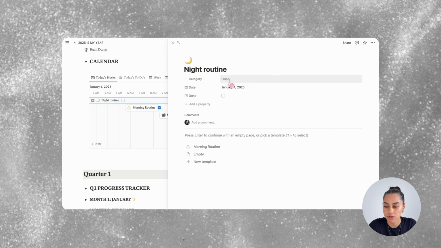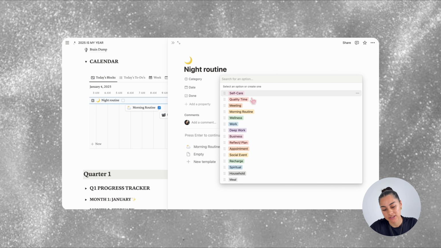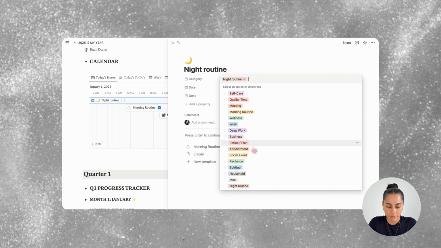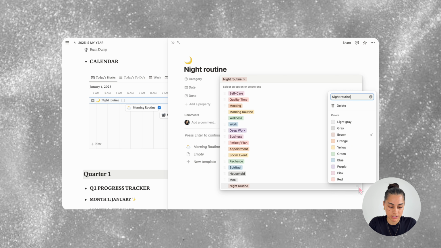For category, you click on it and it will come up with these options that I've already added in, which again, you can change, take out and add in any for your specific needs. For example, I'll make a new one called night routine and click create. You can also change the color of it by clicking the 3 dots and choosing from these colors.